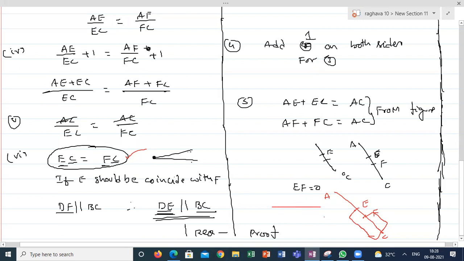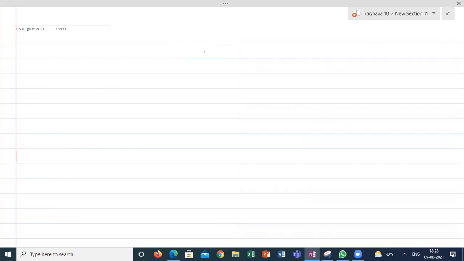I am saying this length will be equal to this length. Might be it was looking like this when it is possible. Or I'm taking a line. I'm explaining. See here, the last point. This is AC, and there is a point E, there is a point F. When your EC is equal to FC, when it is possible, guys, E and F must lie at the same point, correct? Must coincide. Then only this is possible, correct?